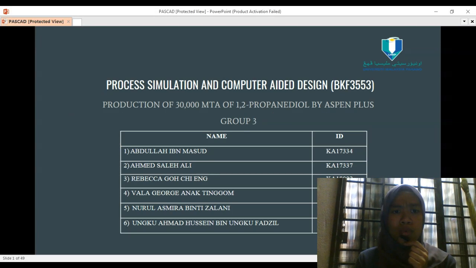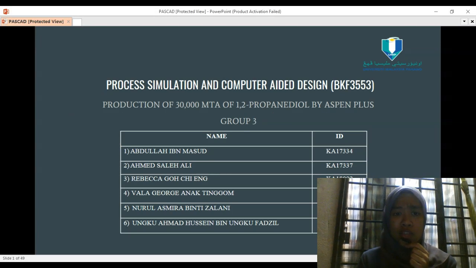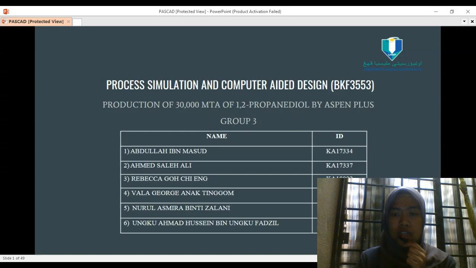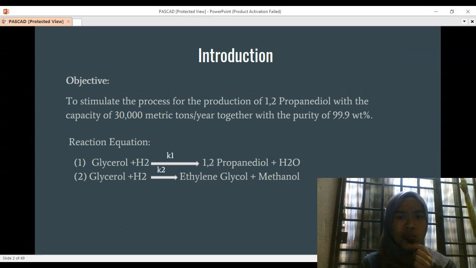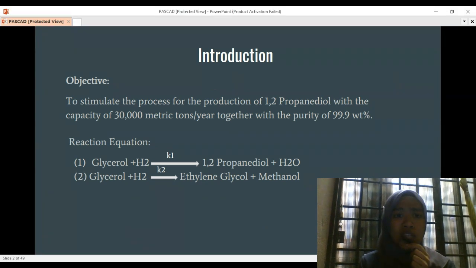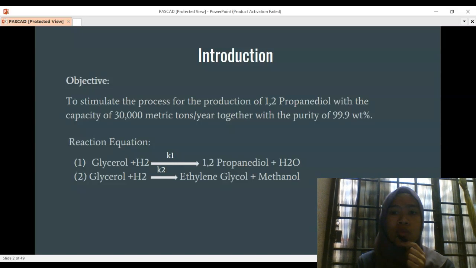KA18044. So today I would like to present about the production of 30,000 metric ton per annum of 1,2-propanediol by Aspen Plus. Okay, so the introduction. The objective of this project is to simulate the process for the production of 1,2-propanediol with the capacity of 30,000 metric ton per year, together with the purity of 99.9 weight percent.